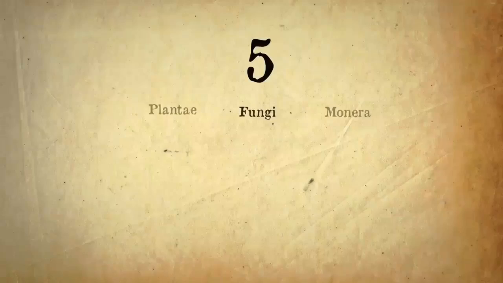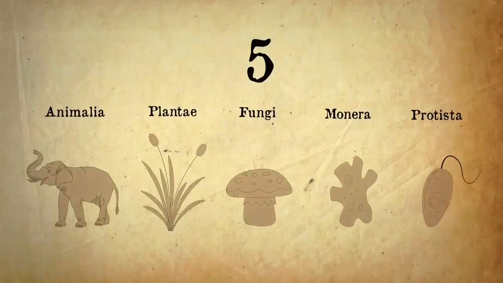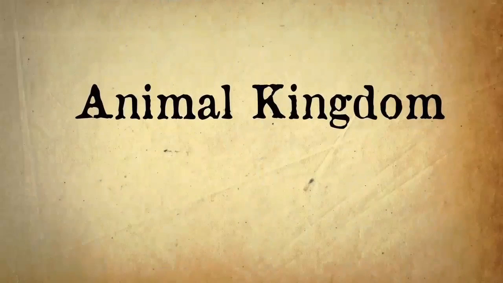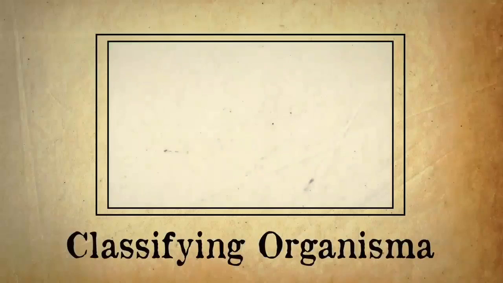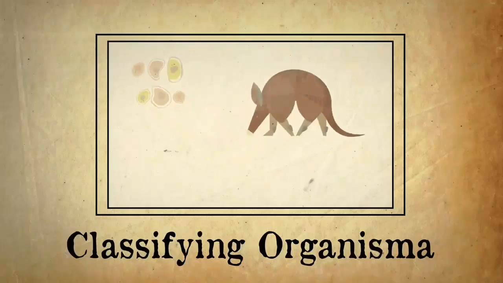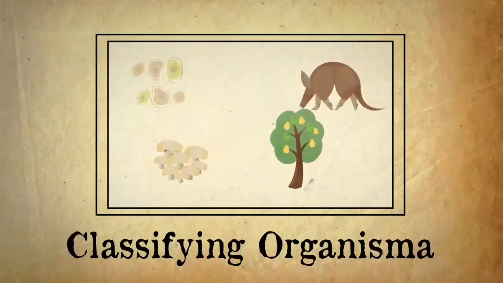All living things are grouped into 5 kingdoms, and in this video we're going to look at the animal kingdom in more detail. Before we start, you may want to watch our video on classifying organisms first to remind yourself of kingdom, phyla, class, order, family, genus, and species.